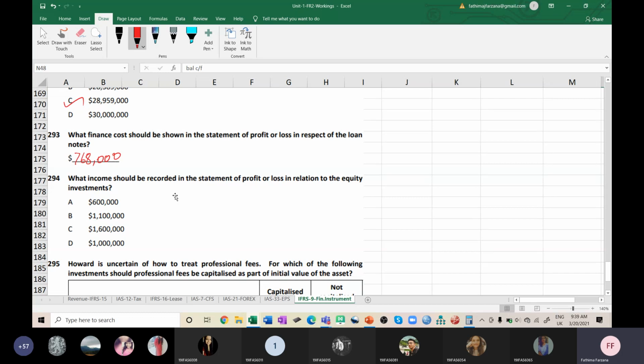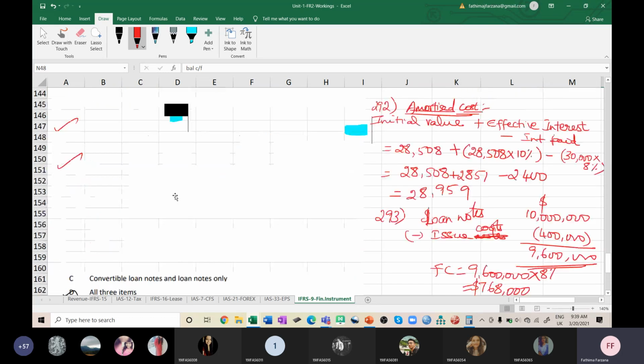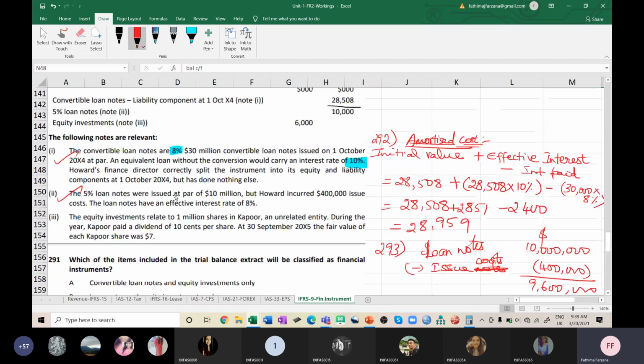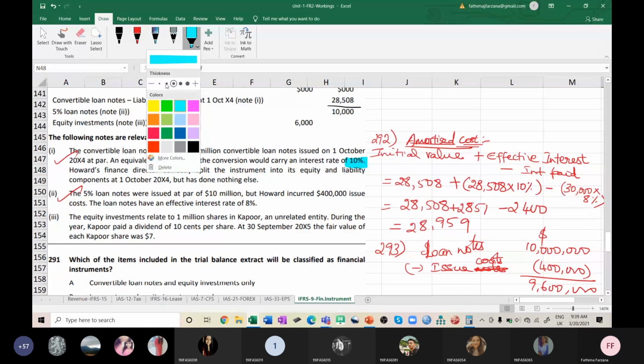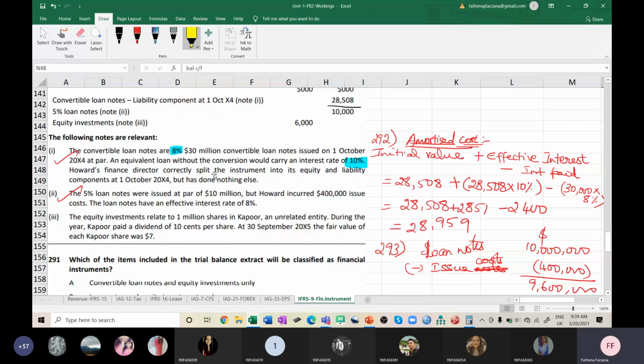How will you record the equity investment? What and all are possible in the equity investment here? Tell me out of equity investment, what and all you're earning. I'm going to highlight in a different color. Tell me what and all are possible in equity investment. What are the possible income you're earning from equity investment?